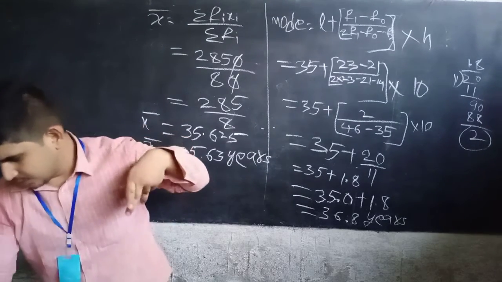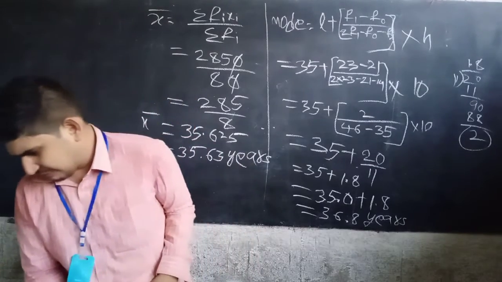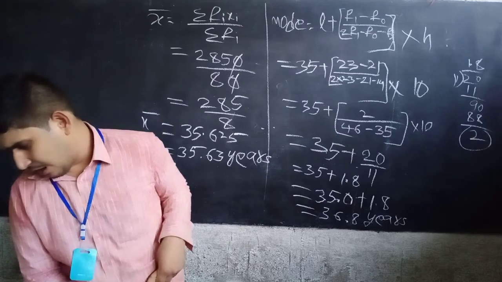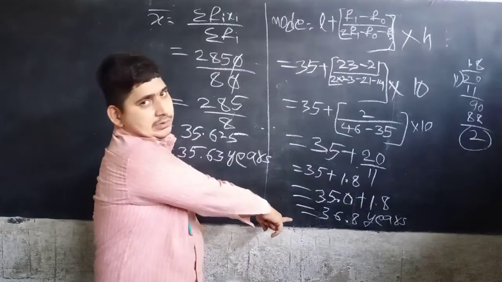Now write down: the maximum number of patients admitted in the hospital are of age 36.8 years. Okay?